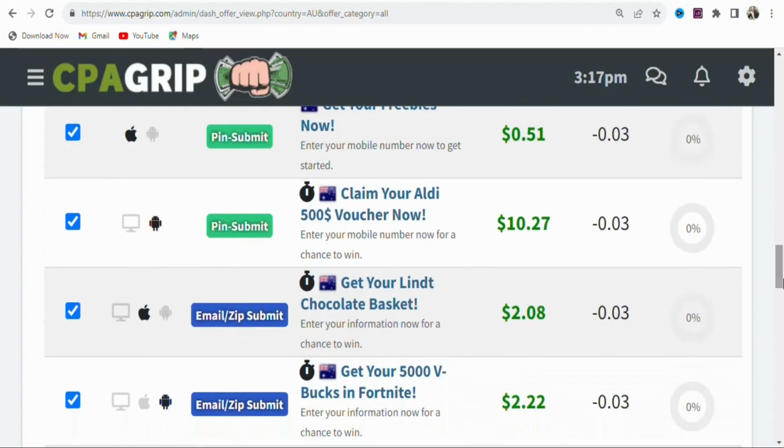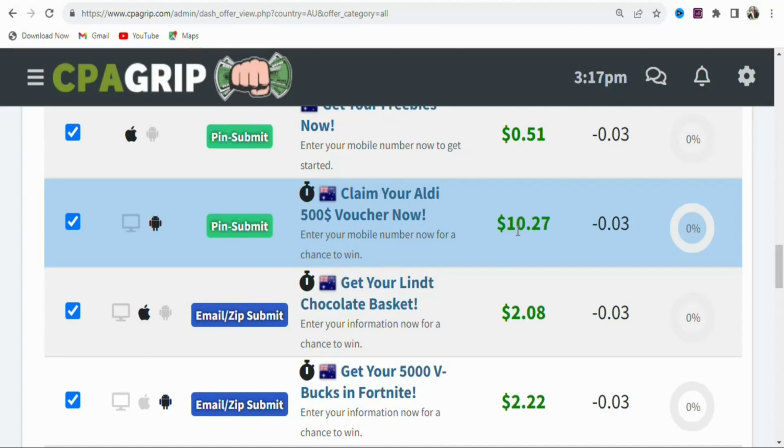As I scroll, you can see this offer right here. It has the highest payout. The payout is $10.27, so anytime you get a lead, this is the amount that you are going to earn for every lead that you get. You can see the offer is: Claim your Aldi $500 voucher now.